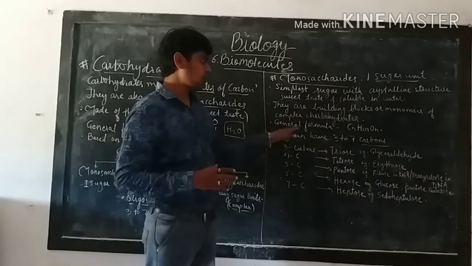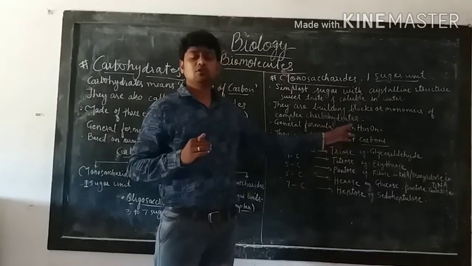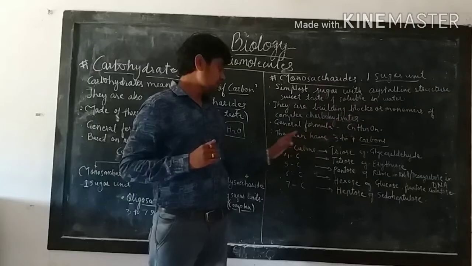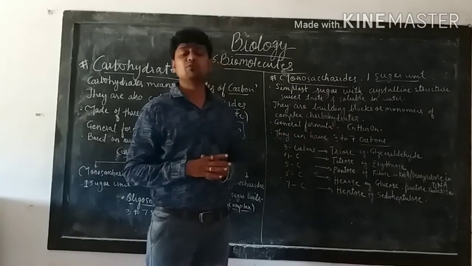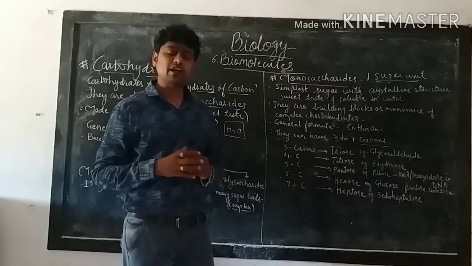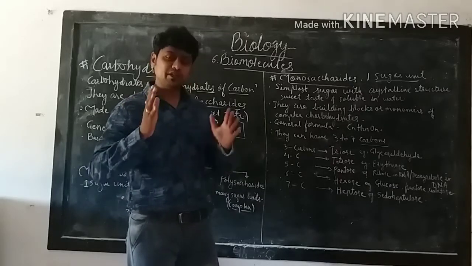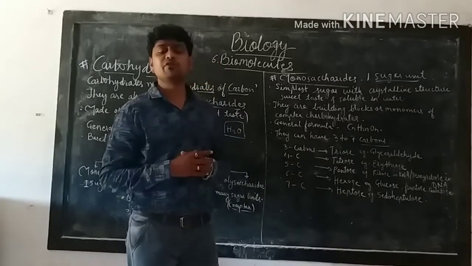The general formula of monosaccharide is the same as glucose, that is CnH2nOn. They can have 3 to 7 carbons. Based on the number of carbons, monosaccharides are further classified into different types.